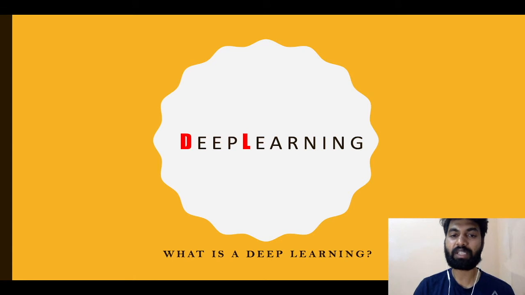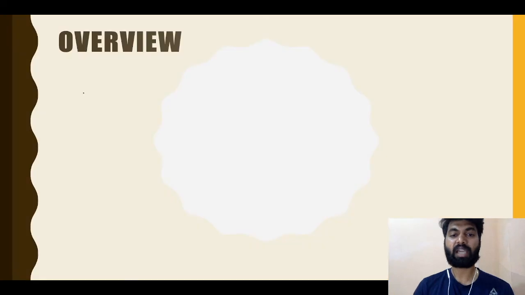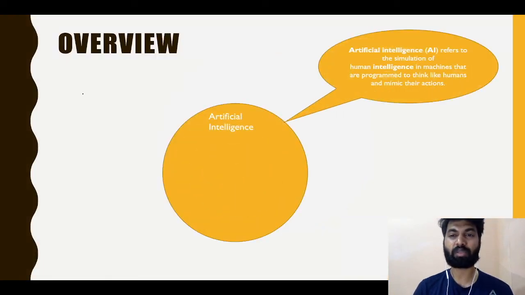Before that, we need to understand the architecture and where it lies, because we already have the concepts of artificial intelligence and machine learning, and now the next concept is deep learning. So first we need to understand what artificial intelligence is. Artificial intelligence refers to the simulation of human intelligence in machines that are programmed to think like humans and mimic their actions. It says that the activities performed by human beings, how can a machine perform the same actions?